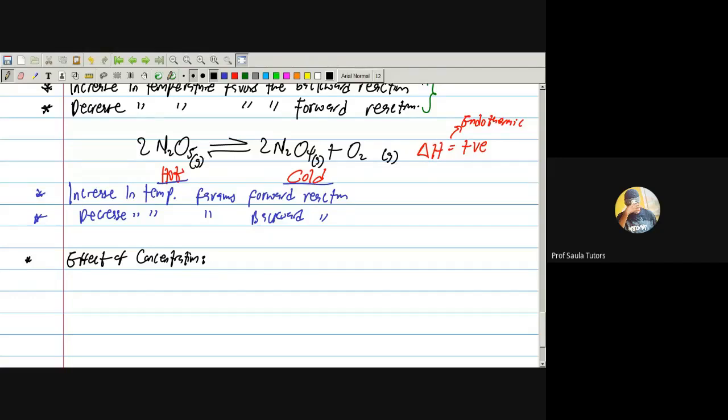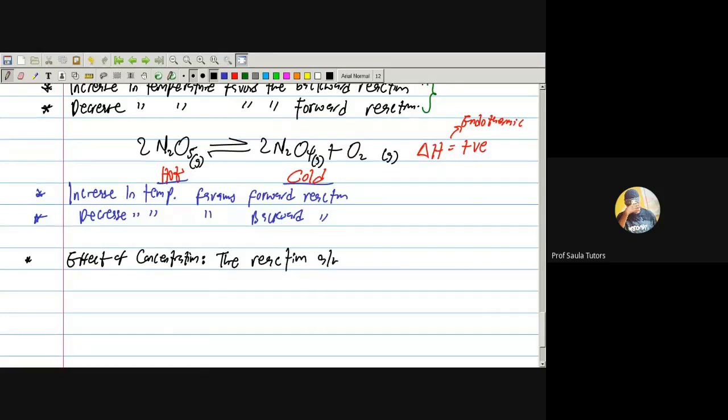Now, for effect of concentration, let me just give you a cheat. This is the cheat I want to give you. Please jot this down.